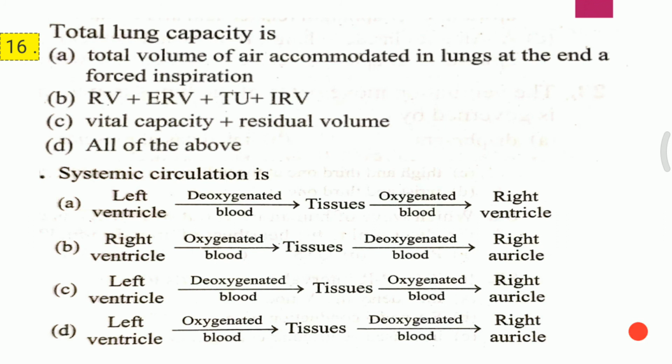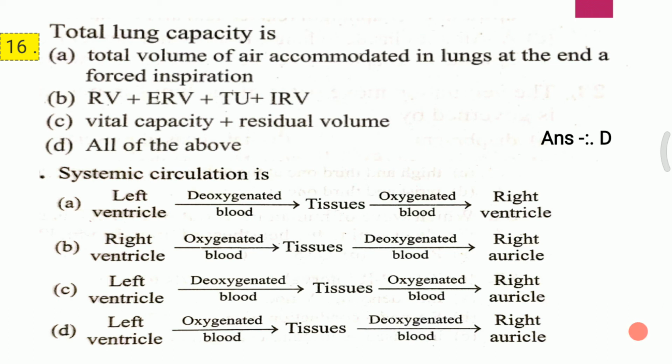Question 1. Total lung capacity is: A. Total volume of air accommodated in the lung at the end of forced inspiration. B. RV, ERV plus TV plus IRV. C. Vital capacity plus residual volume. D. All of the above. The correct answer for the first question is D. That is, all of the above represent total lung capacity.